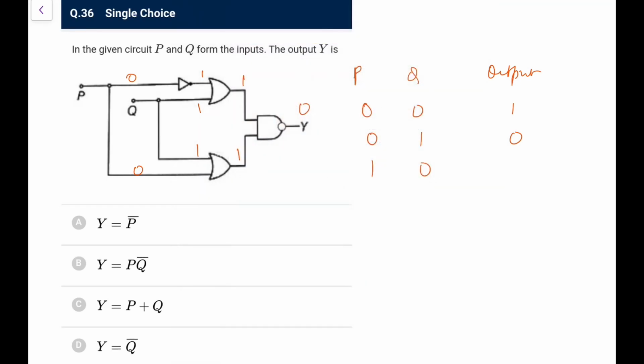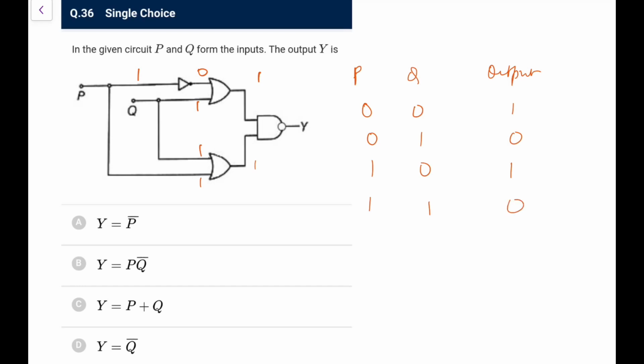So again let me do it and let me rub all this. So now this P is 1, so this is 0, this is 0, 0 and 0 is 0, this is 0 and 1, this is 1. So again you will have 0 and 1, this is NAND gate, so it will give us 1. Next, last one, 1 and 1. If I do this, this is 1, this is 1, so it will be 0.